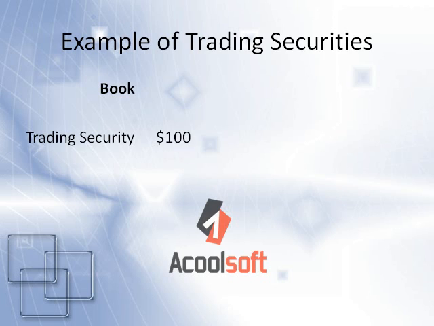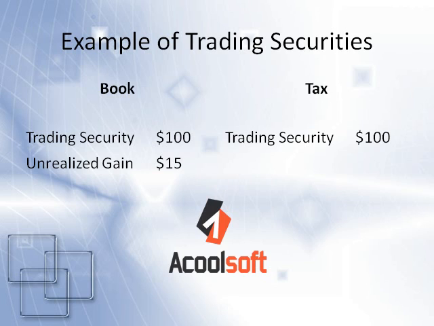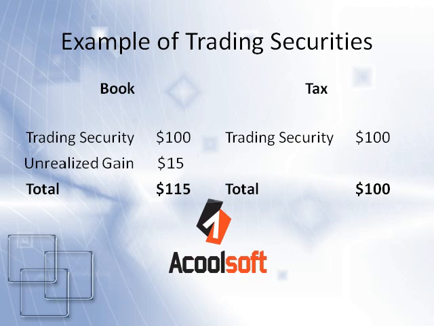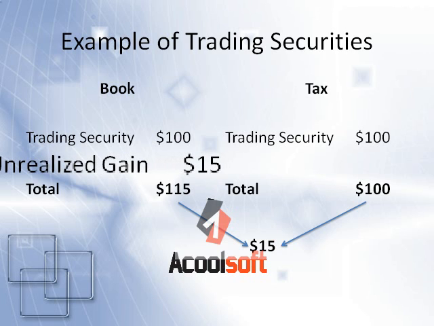We have now learned that it's the same for tax purposes. However, on our books we have recognized the unrealized gain of $15 for the security, and we do not do this for tax purposes. Tax law operates under the realization principle. Unrealized gains and losses are generally not reported on the tax return and must be backed out of book net income when converting to taxable income, so we end up with 2 different totals, leaving us with a $15 difference.